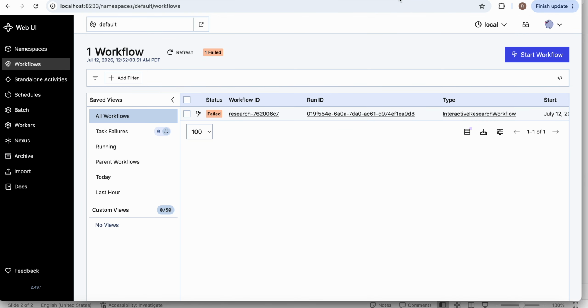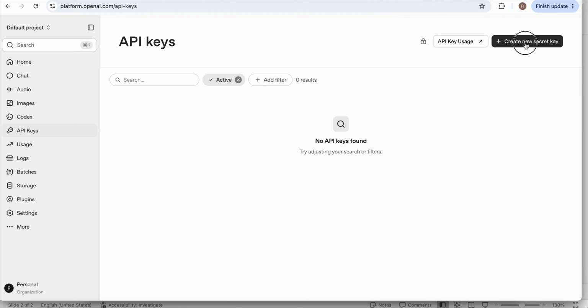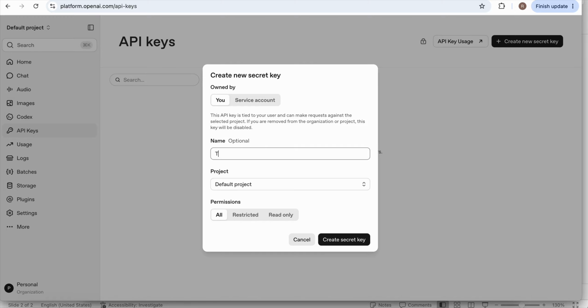What I'll do now is go to my OpenAI platform and create another key.